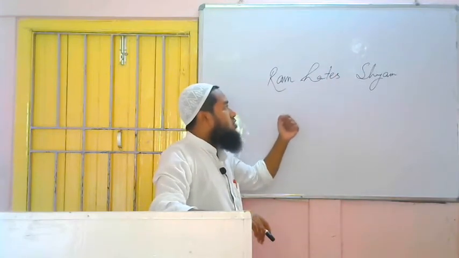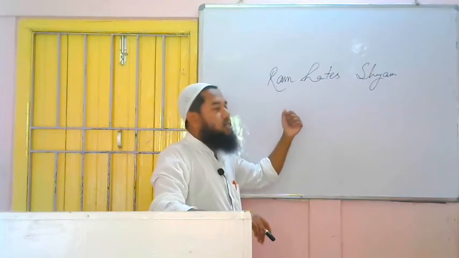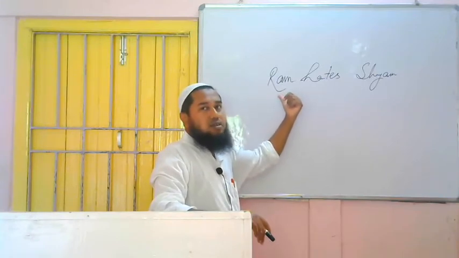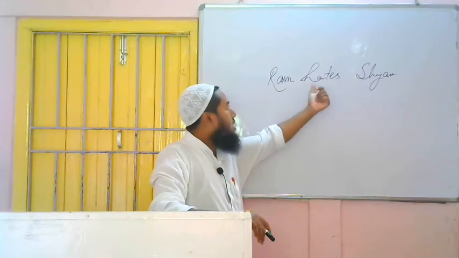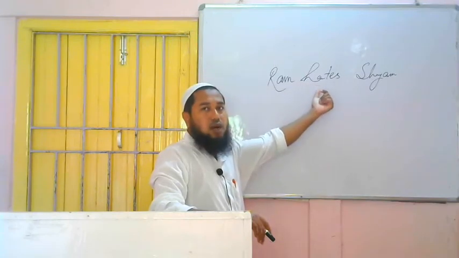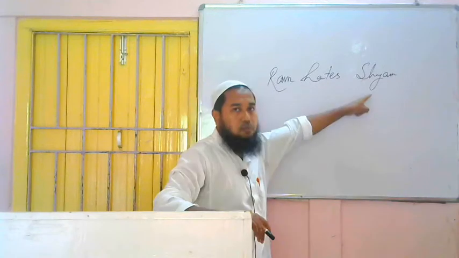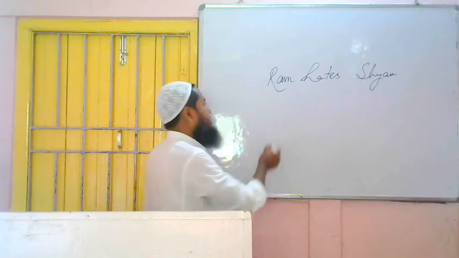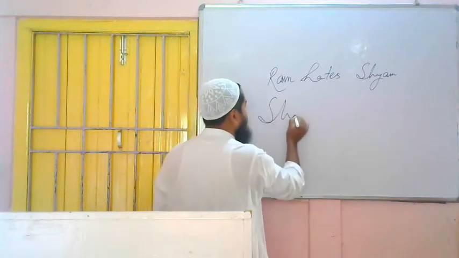We have to bring the object in place of the subject. So, see which one is the object. Ram is the subject because we are telling about Ram in this sentence, and he hates. Hate is the action word. So, this is the verb, and on whom is his hating falling? On Shyam. So, Shyam is the object. So, the first rule is what? We have to bring the object in place of the subject. Let's bring Shyam.